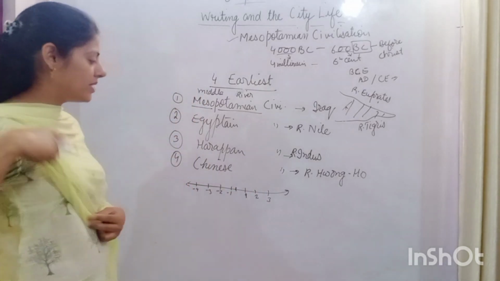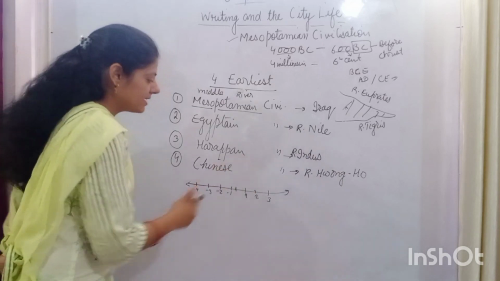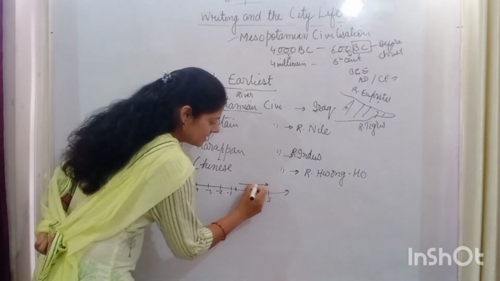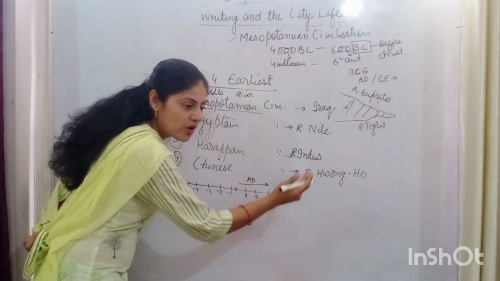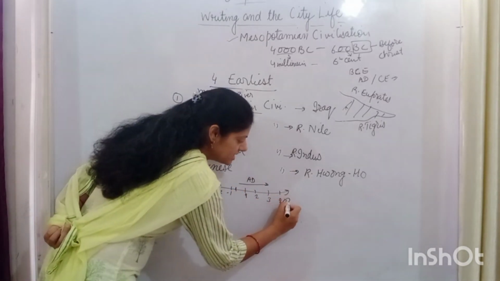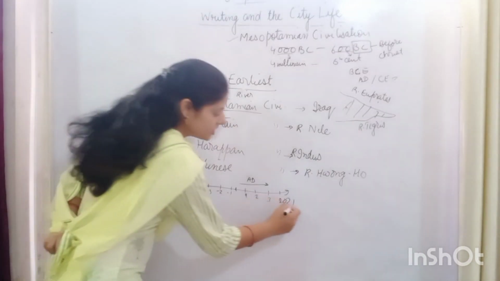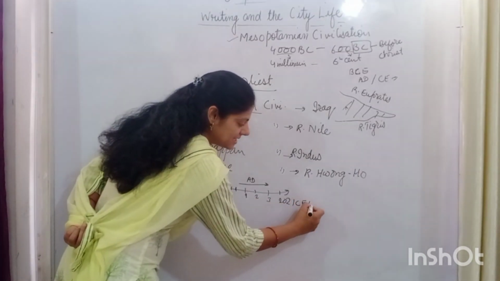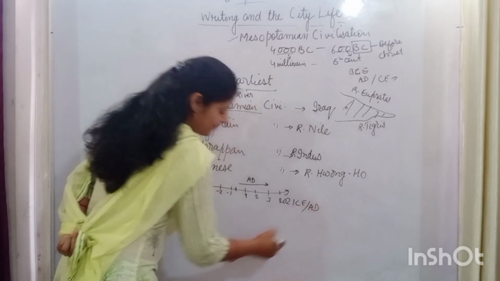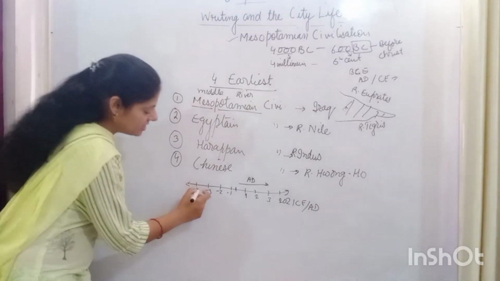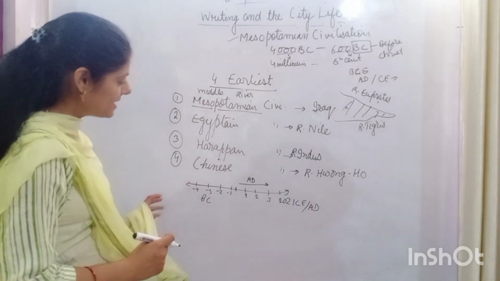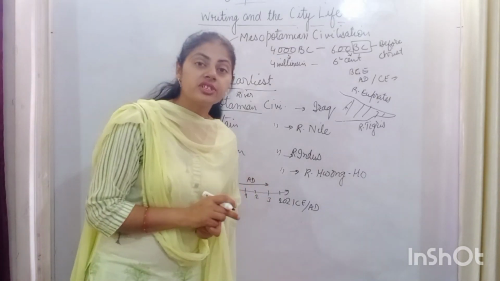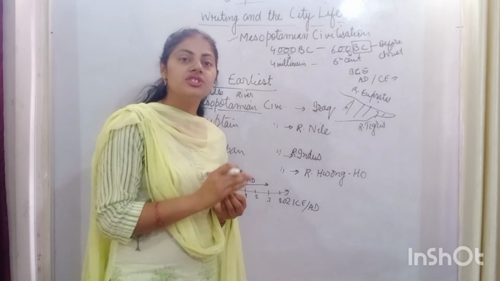In a similar way, the history timeline goes. The positive integer side is the AD. It goes forward, like now it is 2021. So 2021 you can say to be CE or AD. And this negative integer side is said to be BC, that is before Christ era. And this division is on the basis of the Christian calendar by the birth of Jesus Christ.